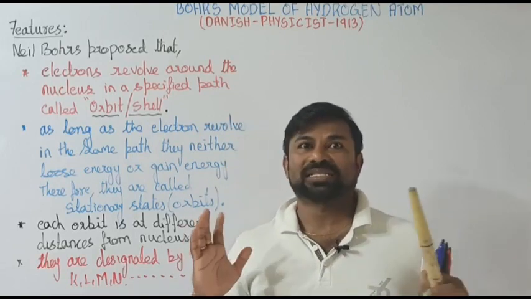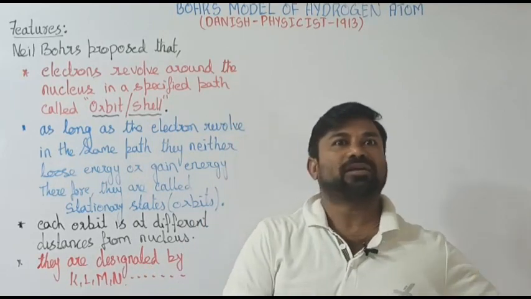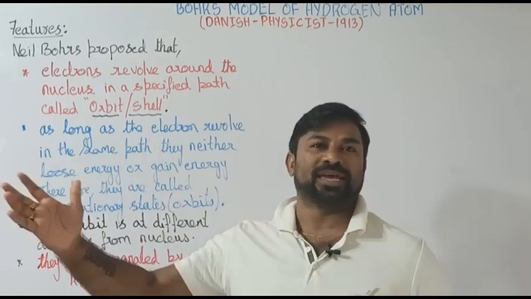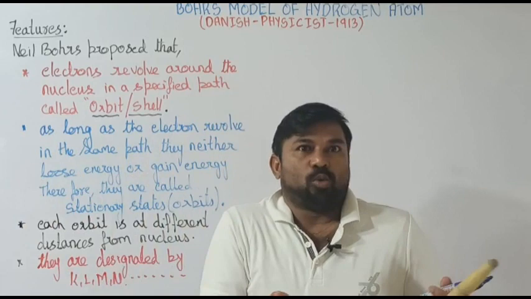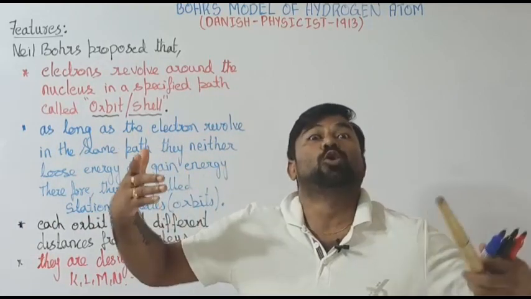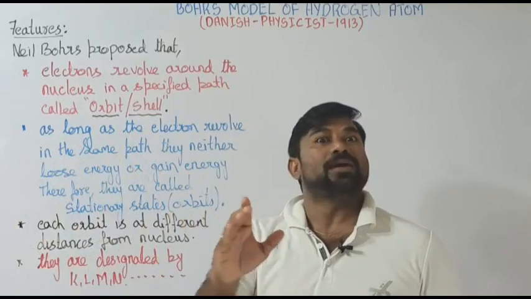Mr. Bohr considered the hydrogen atom as the foundation, the basis for everything. He assumed that how the hydrogen atom looks, in the same way all the remaining atoms will look. Of course, he made a prediction.